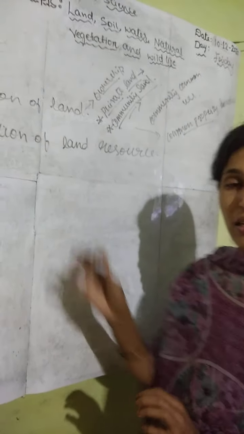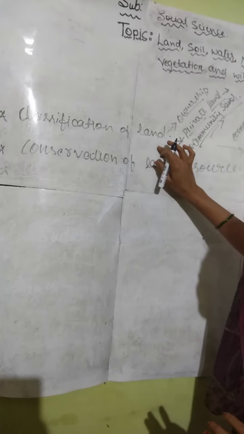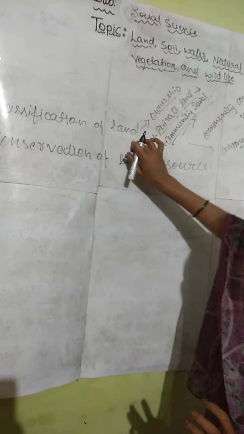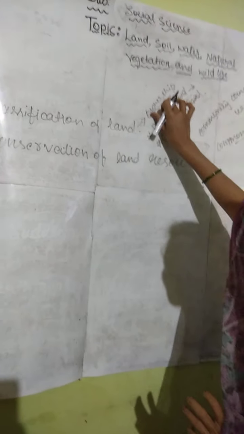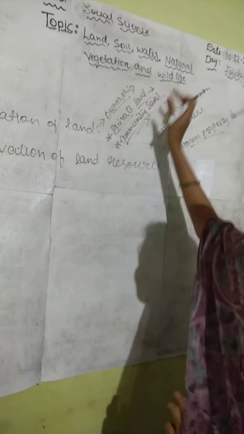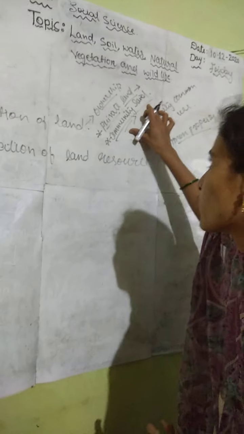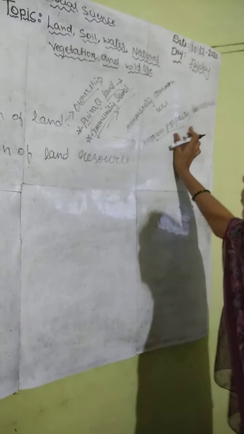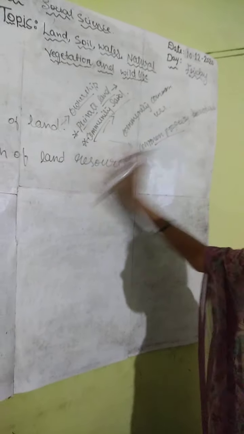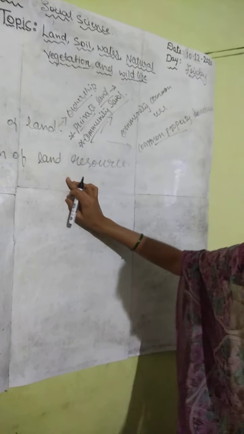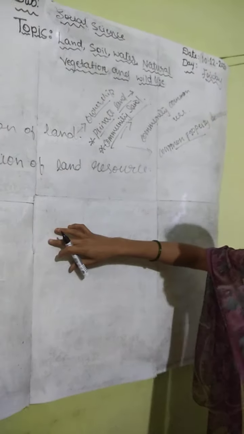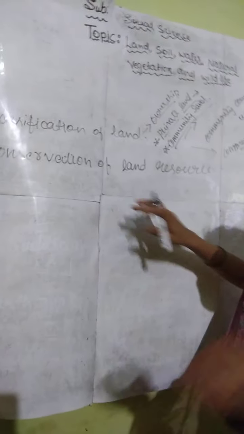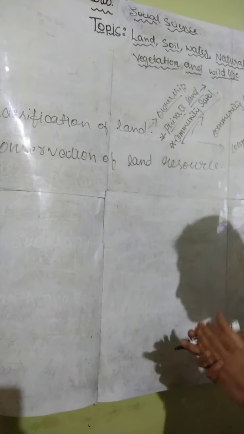So dear students, in today's class we learnt about the classification of land on the basis of ownership. We see two groups, that is private land and community land, and community land is also known as common property resource. And in conservation of land we discussed the methods to check the loss of the land resource here, students.